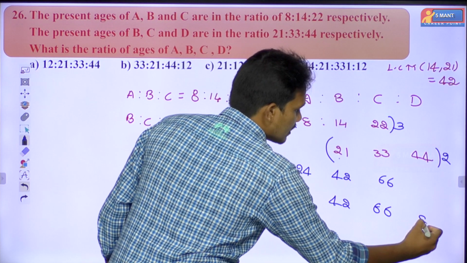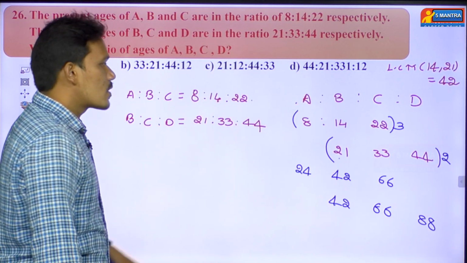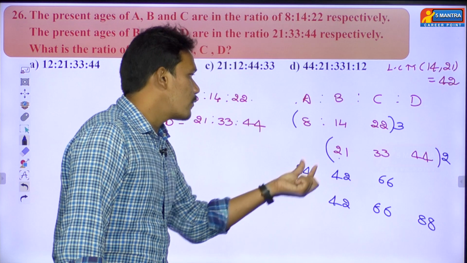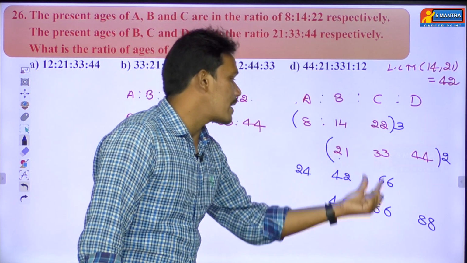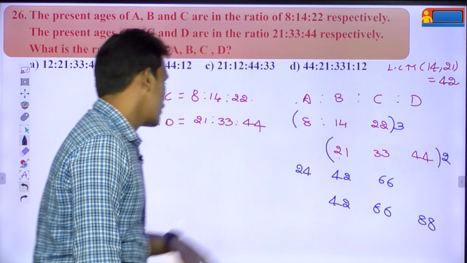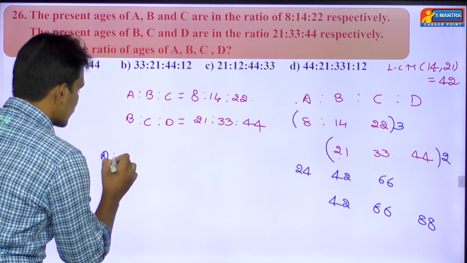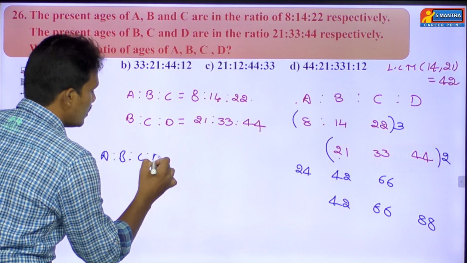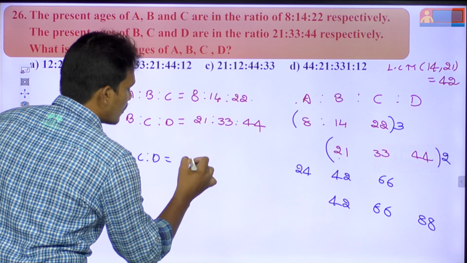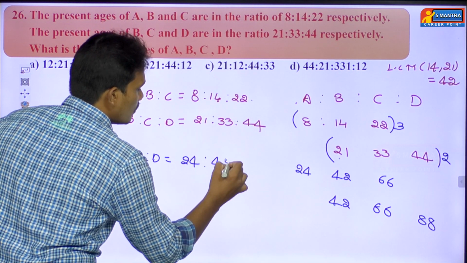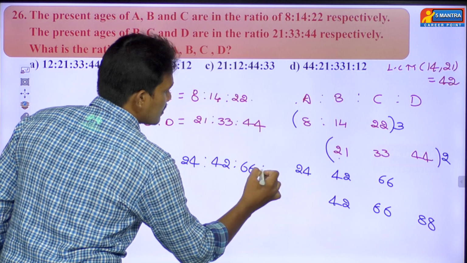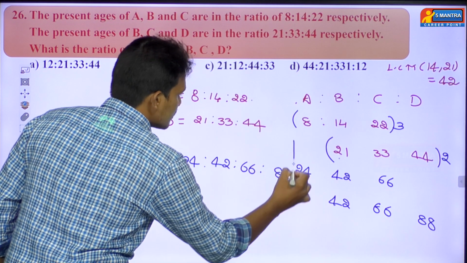And 2 into 44, that is 88. Okay, see here. So now we can pick up a term as 24, b term as 42, c term as 66 and d term as 88. So directly we are going to get the answer, that is a is to b is to c is to d is equal to a term 24, b term 42, c term 66 and d term it is 88.